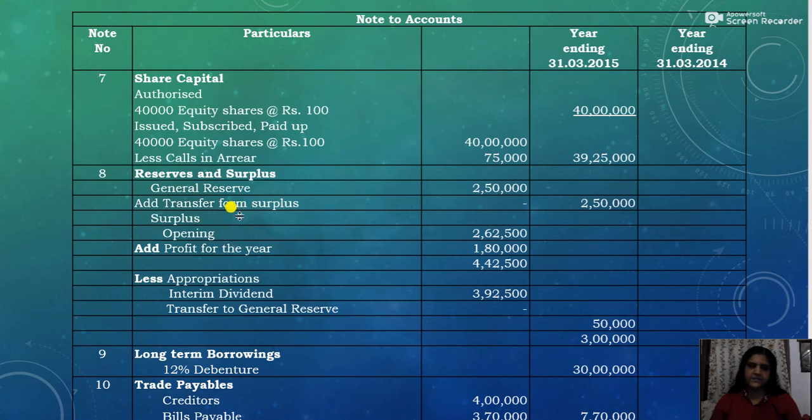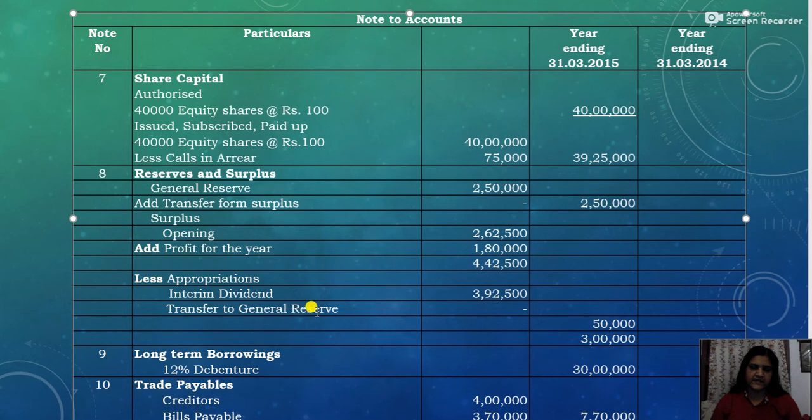Then comes surplus. The opening balance is given in the question, that is 2,62,500, the profit and loss account opening balance. Then add profit for the year, that is the current year's profit after tax, 1,80,000. So the total is 4,42,500. Then less appropriations. Here there is only one appropriation, the interim dividend.